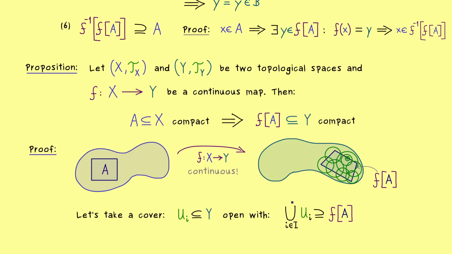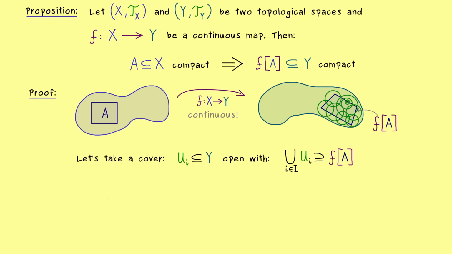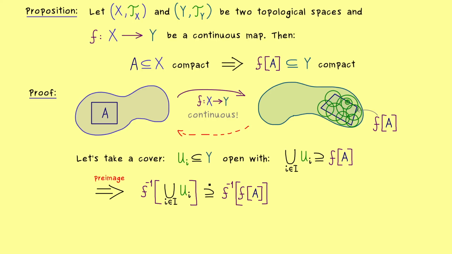And now obviously the only thing we can do here in the proof is to translate everything to the left hand side, because there we already have a compact set. And in order to shift everything to the left hand side, we have to use pre-images. Hence, we just apply the pre-image to this formula. And as we have discussed before, the pre-image will not change this superset relation. And this implies that here on the right hand side, we actually have the image and then the pre-image applied to it. And as we have discussed immediately before that, this is always a superset of our set A.